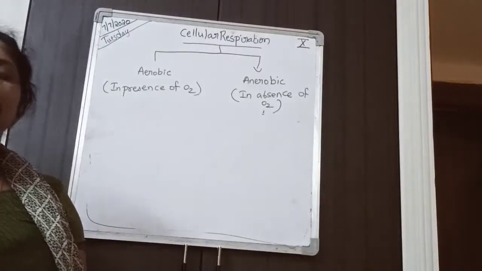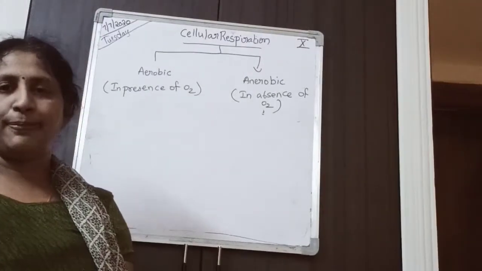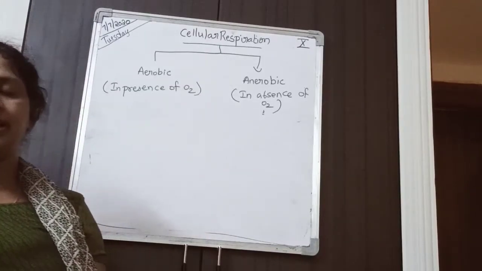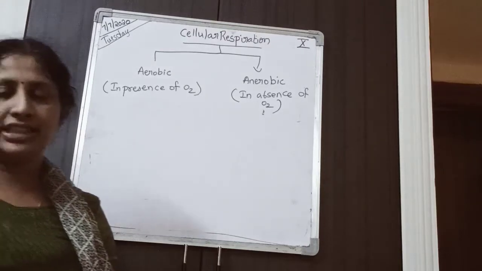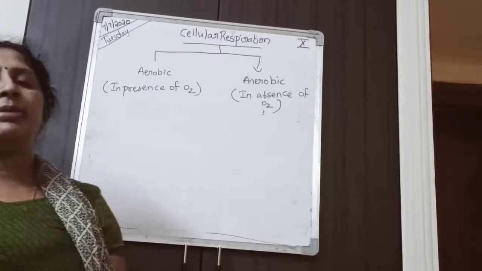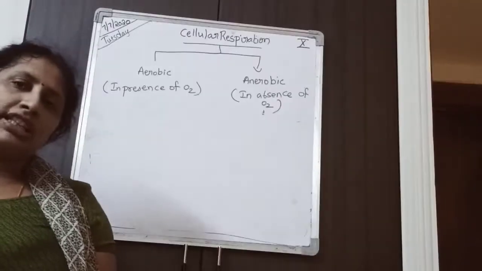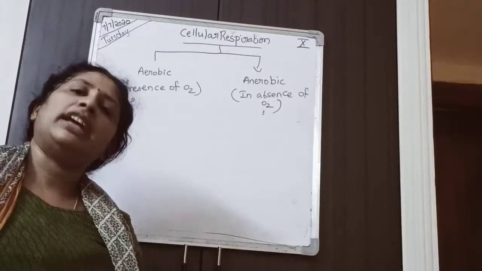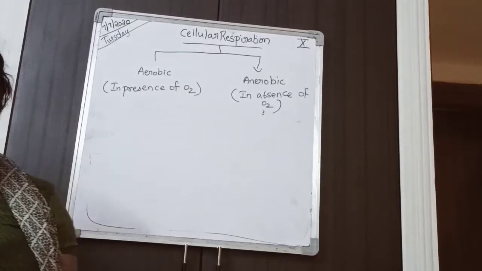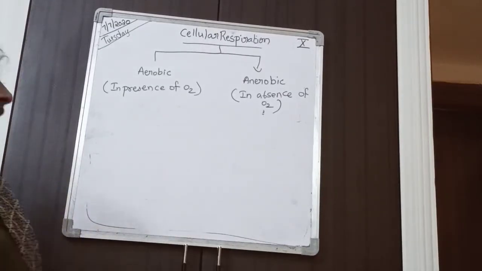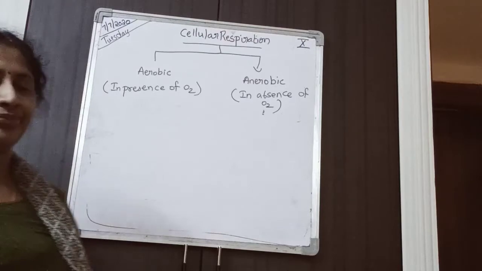Lactic acid will be deposited as crystals on the muscle cells, and until it dissolves in the blood, we will be feeling pain. Lactic acid will be dissolved in the blood, and again it will be converted into glucose. Clear? This is about anaerobic respiration.